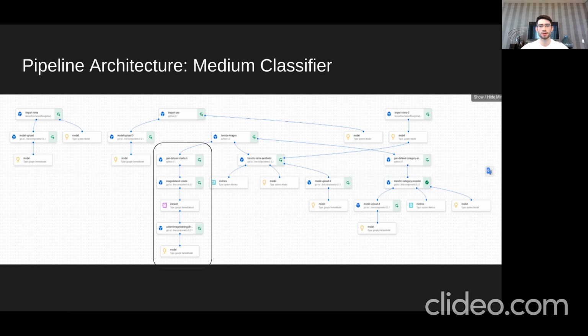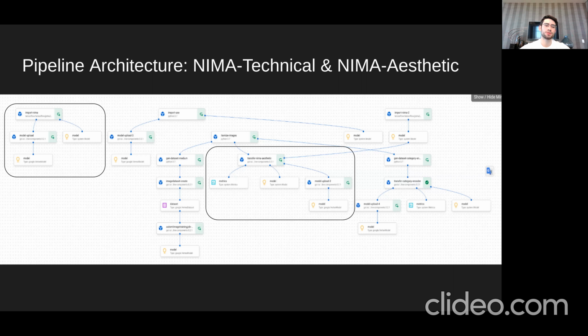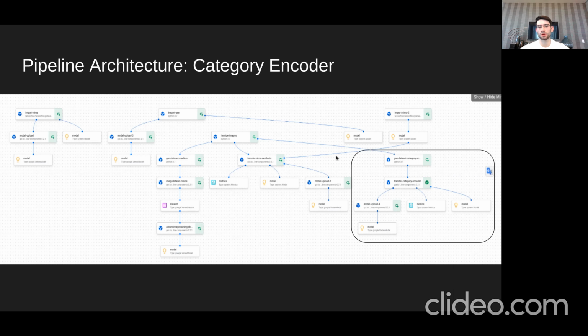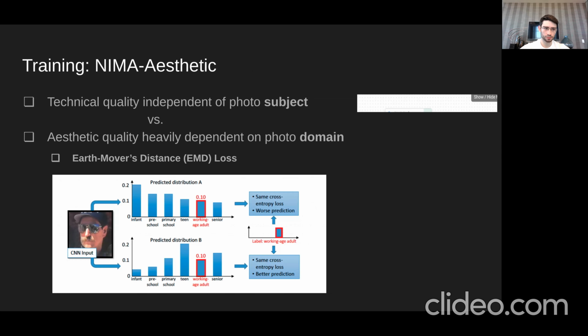So talking about this in terms of the objectives, this vertical column here of boxes includes components and their generated artifacts for the medium classifier. This one on the left has to do with importing the NIMA technical model, as I just mentioned. And this one on the right has to do with transfer learning after importing the NIMA technical model. Lastly, in this corner here, you can see everything that has to do with transfer learning the category encoder on top of MobileNet and the generated artifacts. There's also additional components, as you'll see, called like something dash upload, and those just have to do with deploying it to the Vertex platform so that we can serve our pipeline.